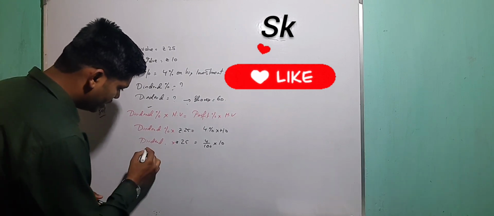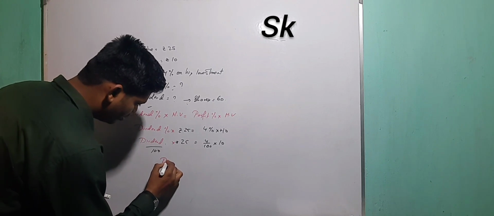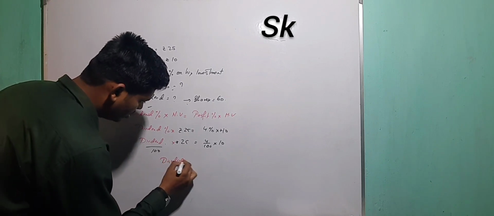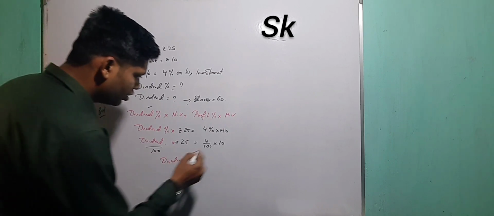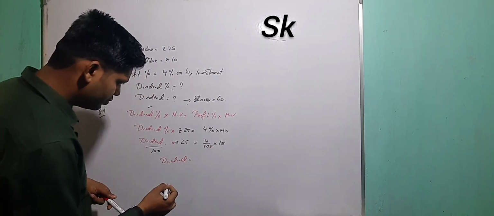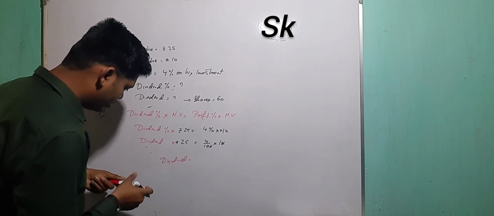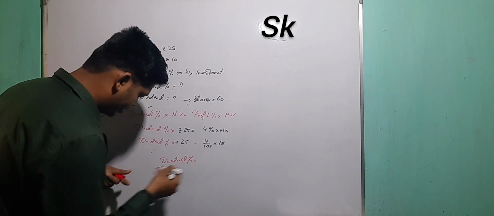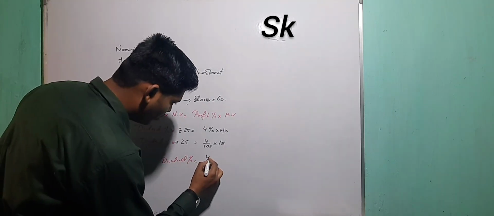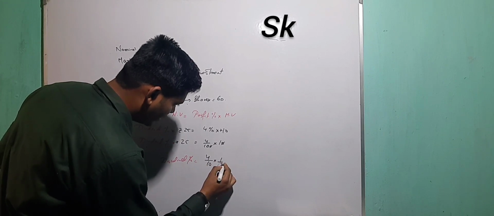I'm just removing it and writing 100 right over here. But first, no need to remove this one. First write as it is. First we'll find out the percentage, then we'll go for the next thing. So 4 by 10 and this will be 1 by 25.